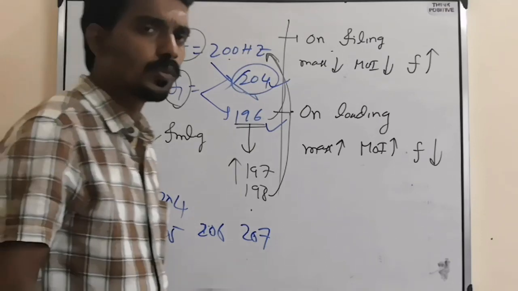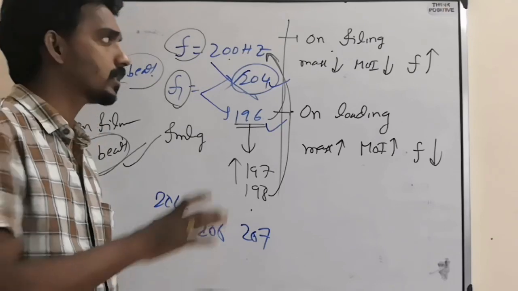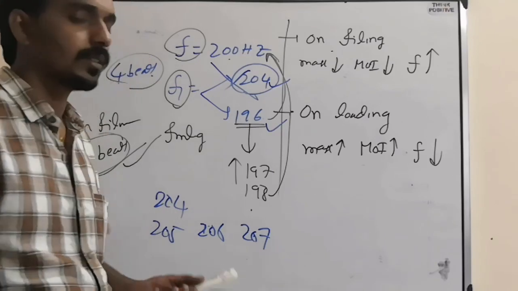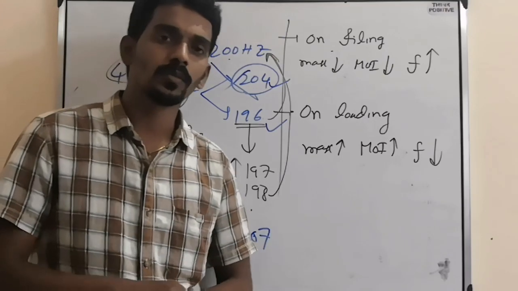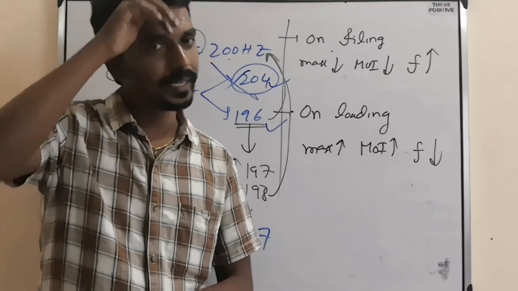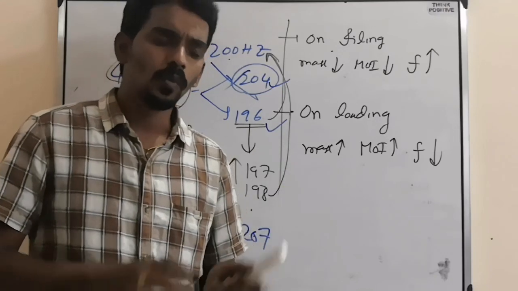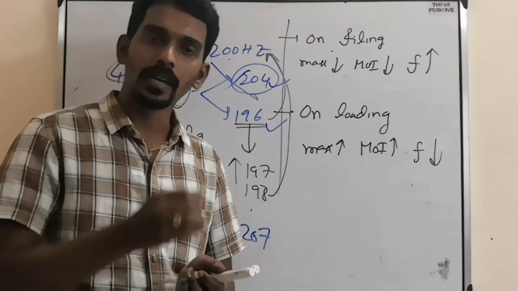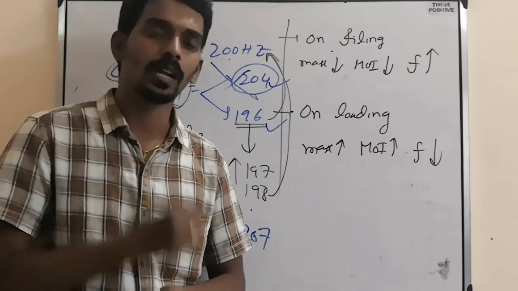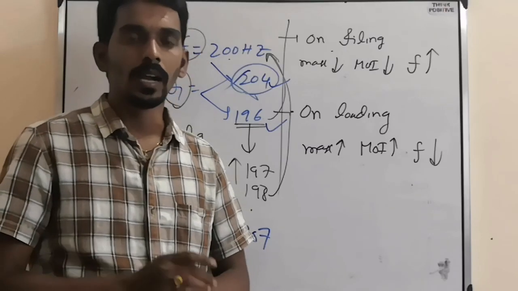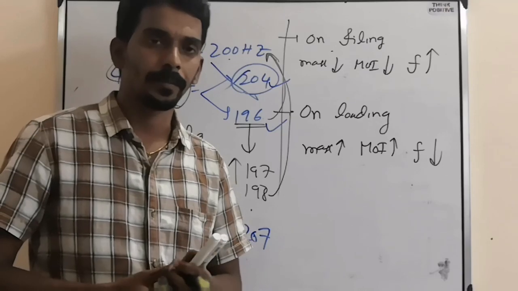So you need to use your sense. Sensible thinking is needed to solve questions based on beats. Whatever questions I said, on what basis will questions come? Superposition or beats or equation of motion, equation of wave. Whatever it is, I will write all those things point-wise and send you notes tomorrow. After completion of class, you must go through that and try to solve the questions. Then you will definitely get a better idea.